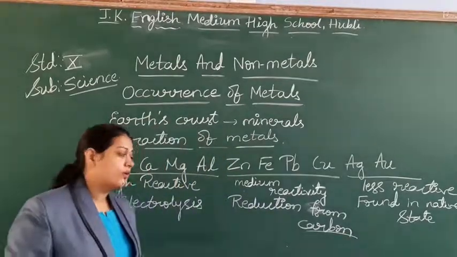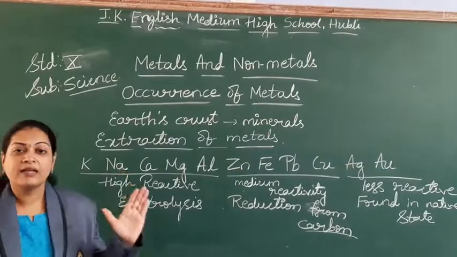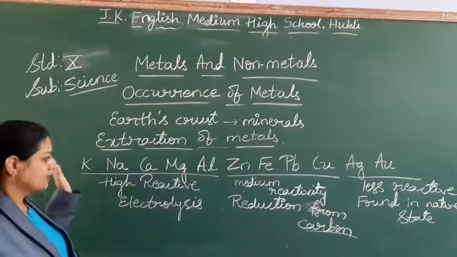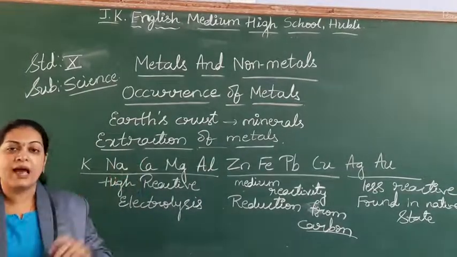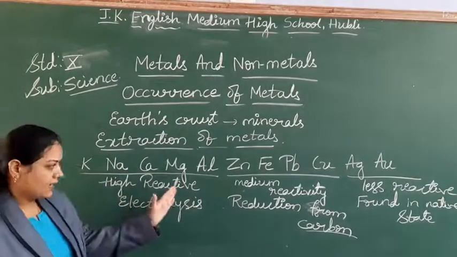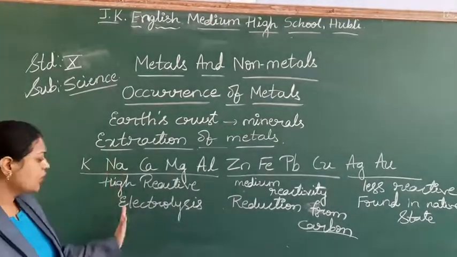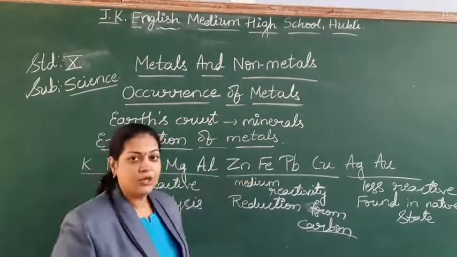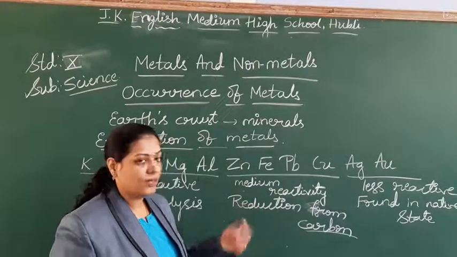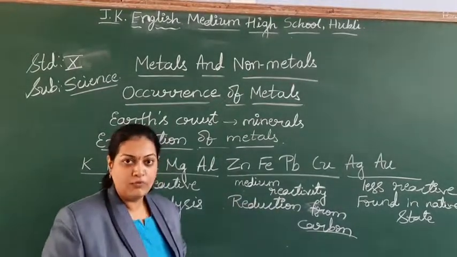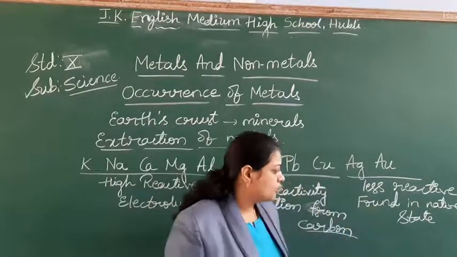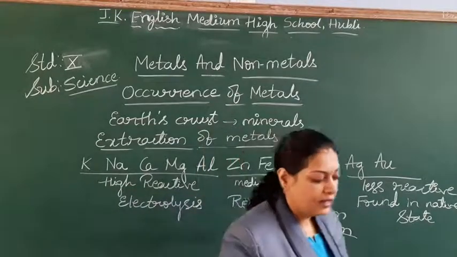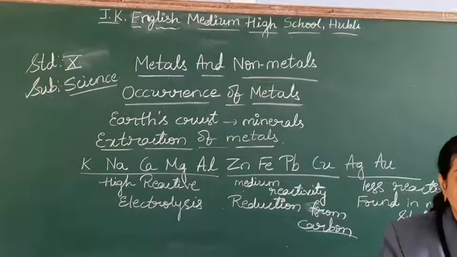But here what we want to say, this is called the reactivity series. So what is this reactivity series? The metals are of different reactivity. These elements are highly reactive, so you have to use some other method like electrolysis. These are the medium reactive elements, so you can use carbon to reduce them from their combined forms. And these are the less reactive as they are found in their native state. So like this, we find the activity series of the metals.